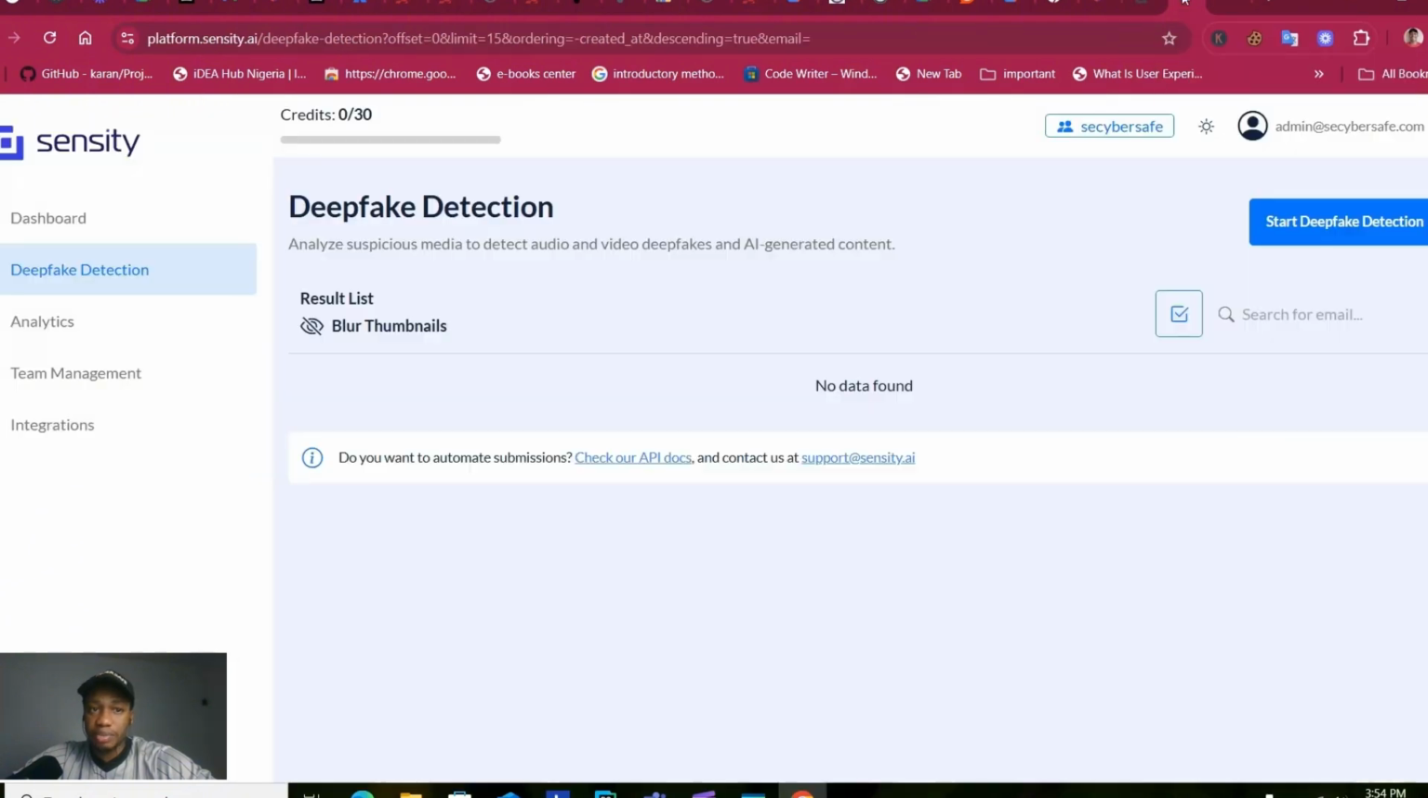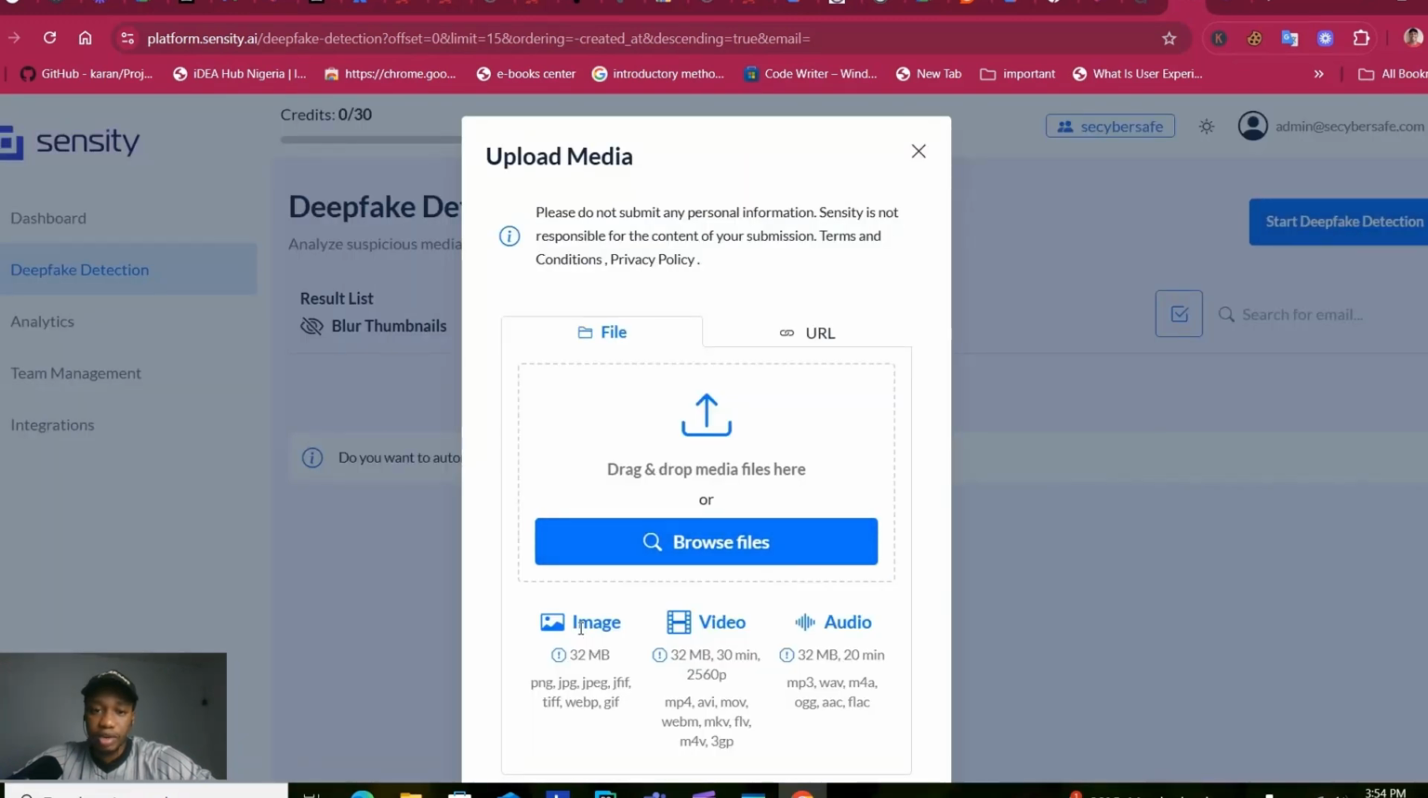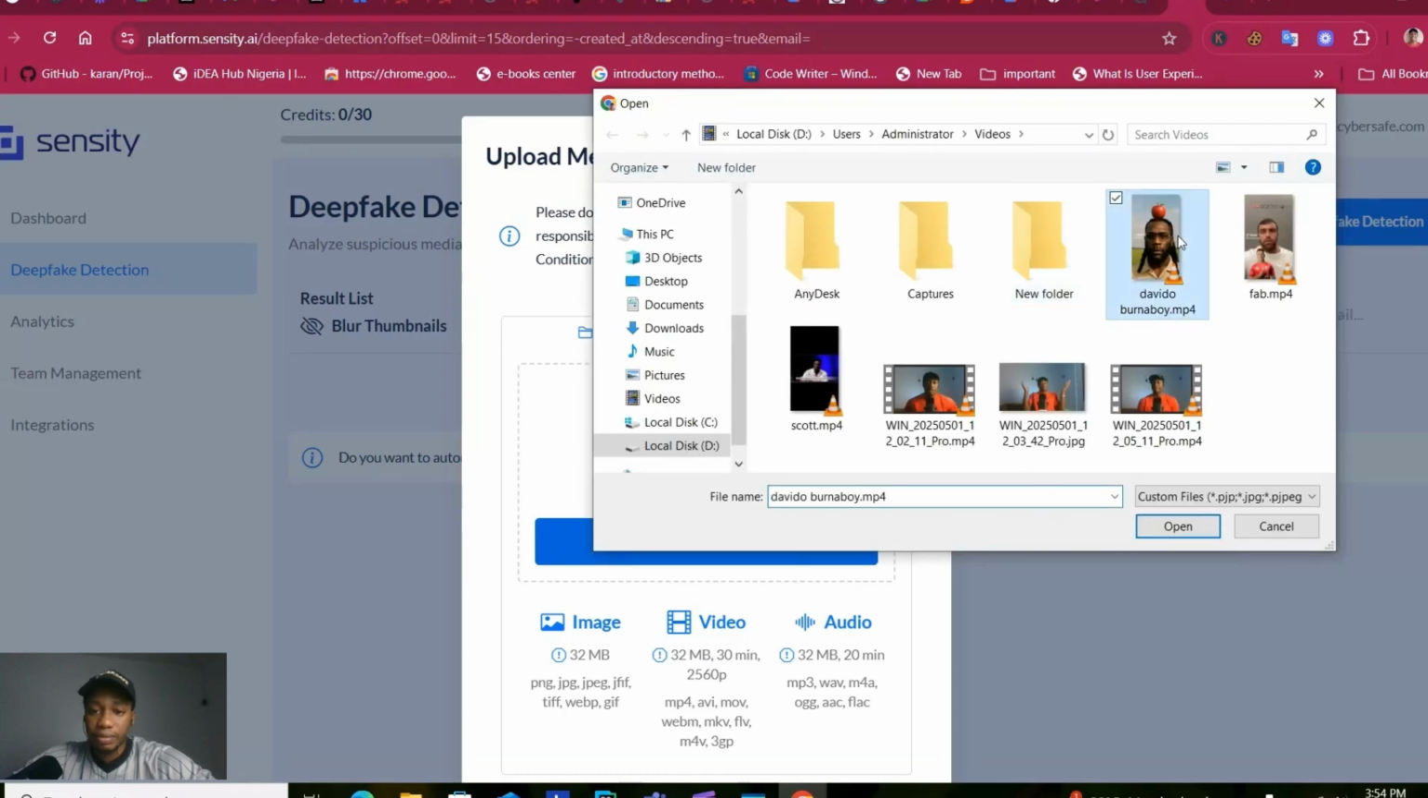The next one is Sensity.ai. I've heard good things about this platform. So let's just start deepfake detection. You can see you can detect image, video, and audio. Let's browse file for the video. And then we have the first one, which is this.